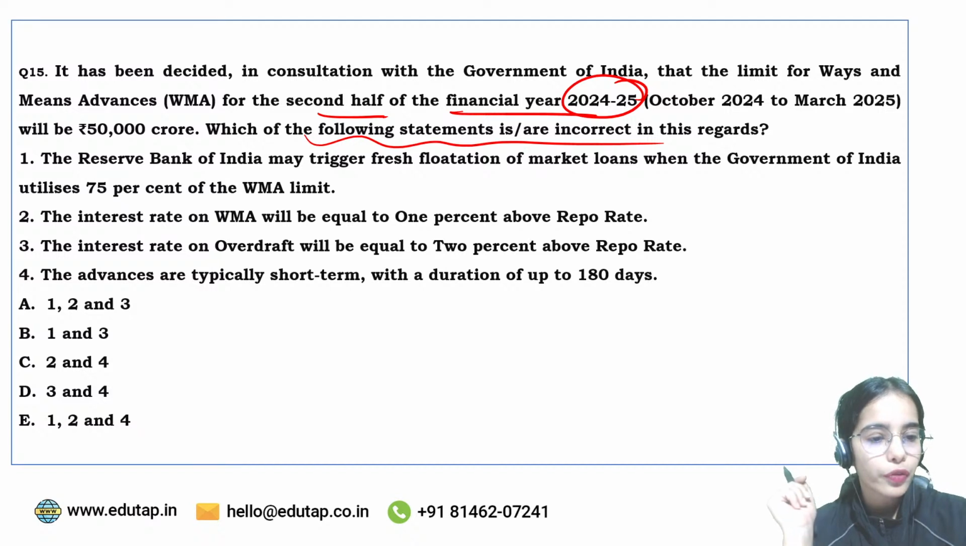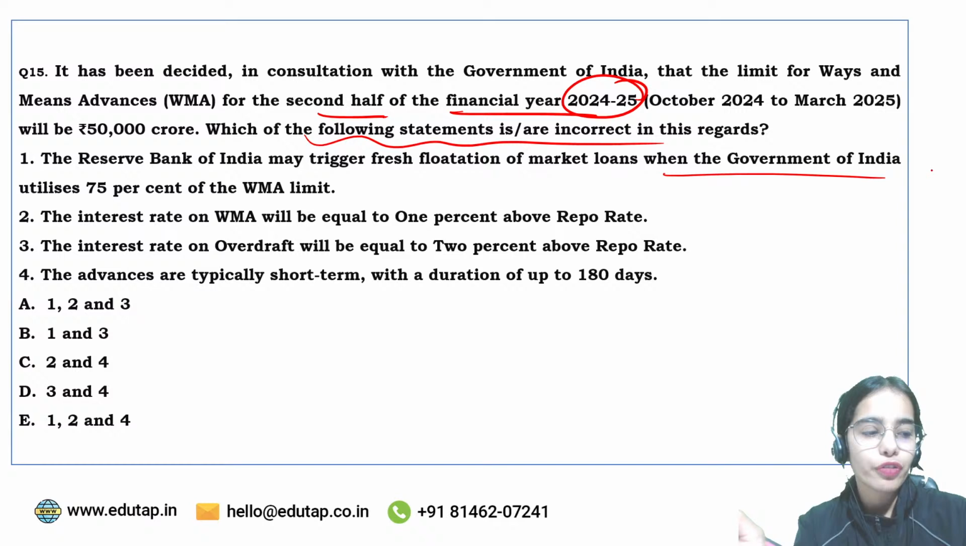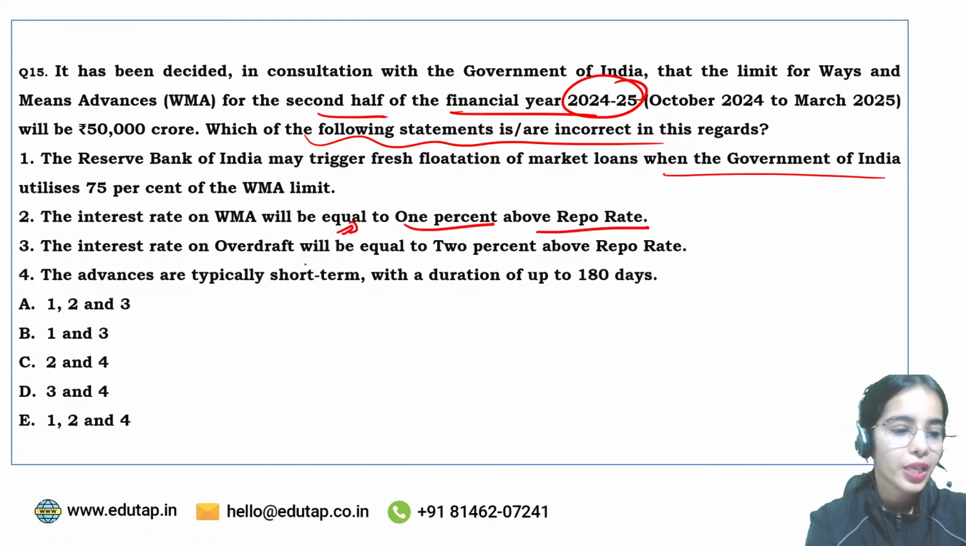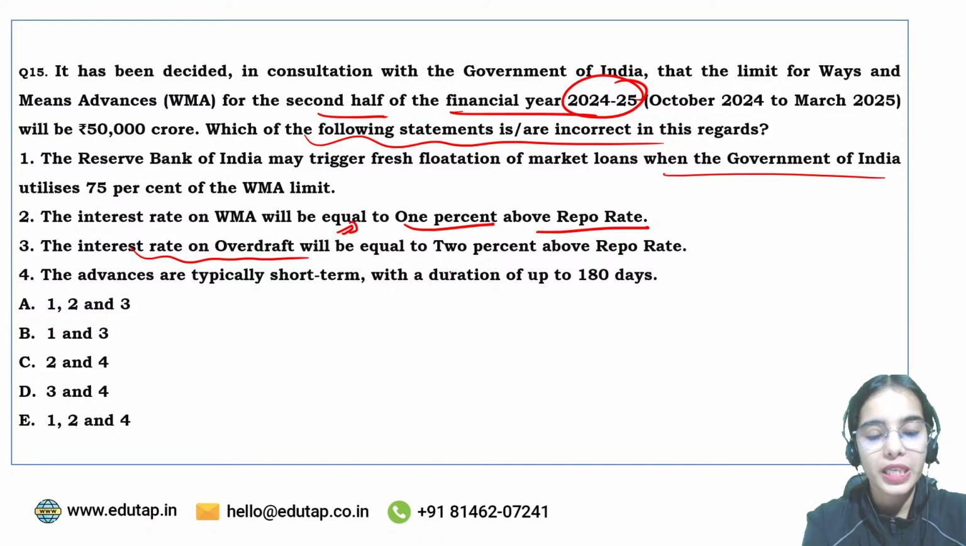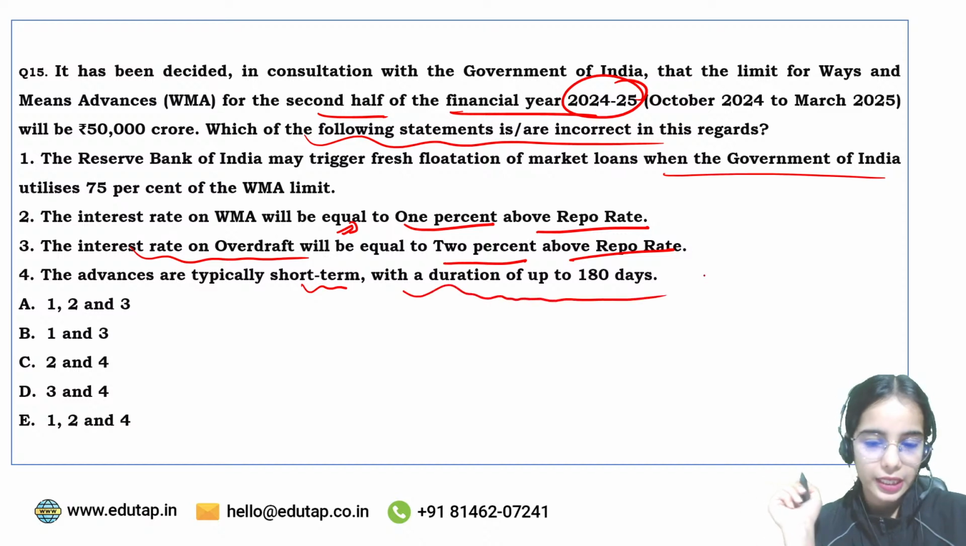The Reserve Bank of India may trigger fresh flotation of the market loans when the Government of India utilizes 75% of the WMA limit. The interest rate on WMA will be equal to 1% above the repo rate. The interest rate on overdraft will be equal to 2% above the repo rate. The advances are typically short term with a duration of up to 180 days. So which of the following statements is or are incorrect, that you have to tell me. Read the statement carefully and try to answer.